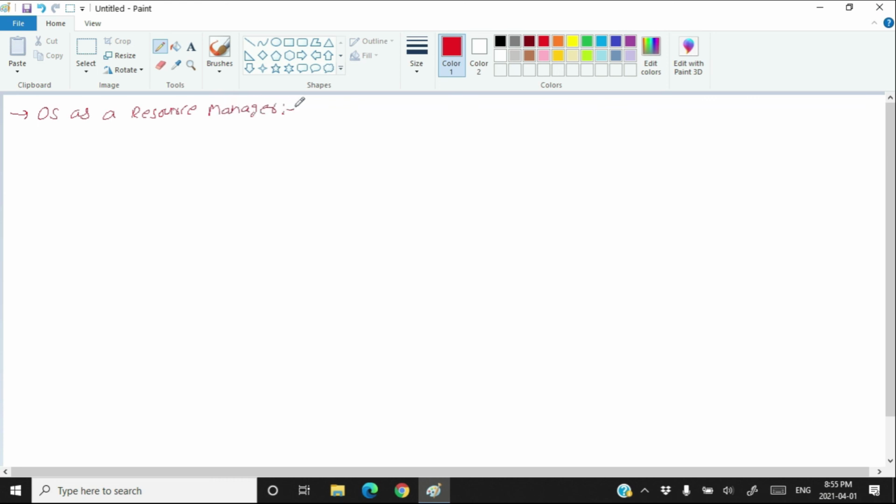Resource manager. Whenever I write OS, that means I am writing operating system. Okay. So you know everything is managed by the operating system. The operating system takes the program from the disk to memory and from the memory to CPU. So the operating system manages the disk, and it manages the memory, that is, how many programs together can be in the memory, because the RAM, the primary memory, is always limited.